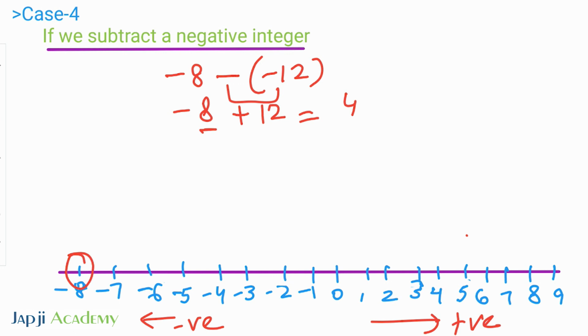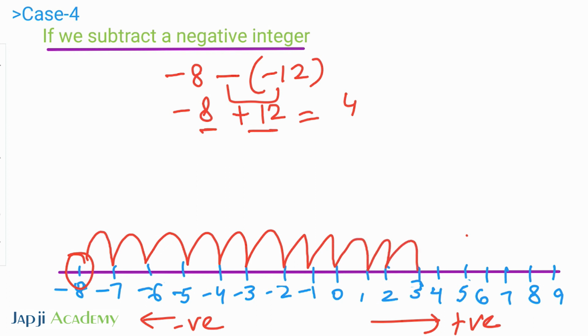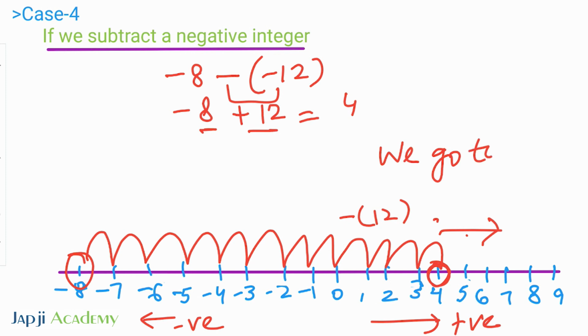I start with minus 8 and I have to subtract a negative integer, that is minus 12. 1, 2, 3, 4, 5, 6, 7, 8, 9, 10, 11, 12, which is equal to 4. So this is the resultant and we are going in the right direction. It means if we subtract a negative integer, we go to the right.